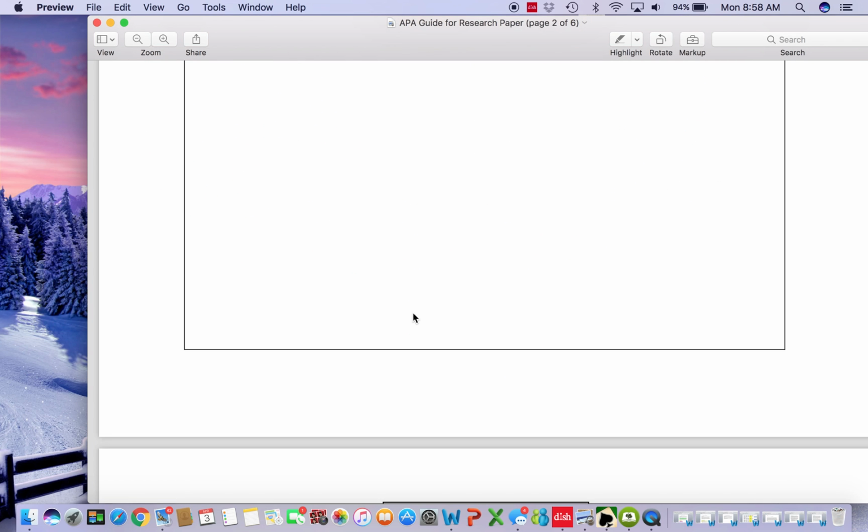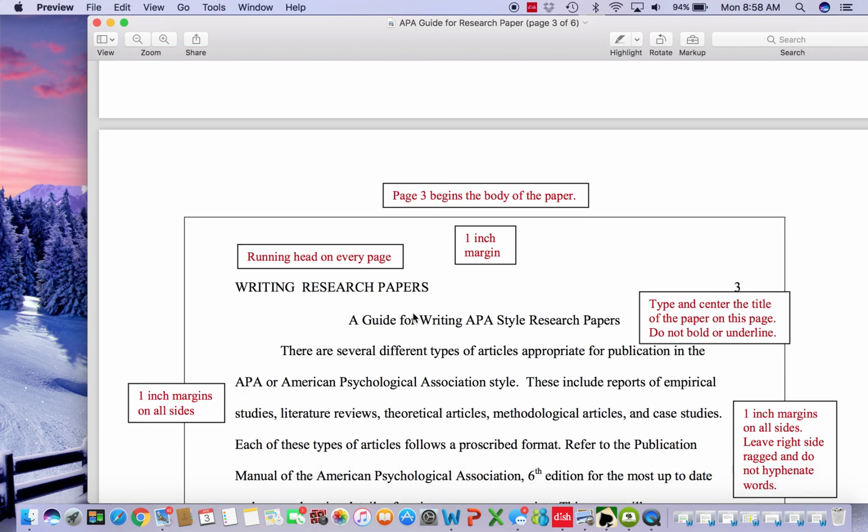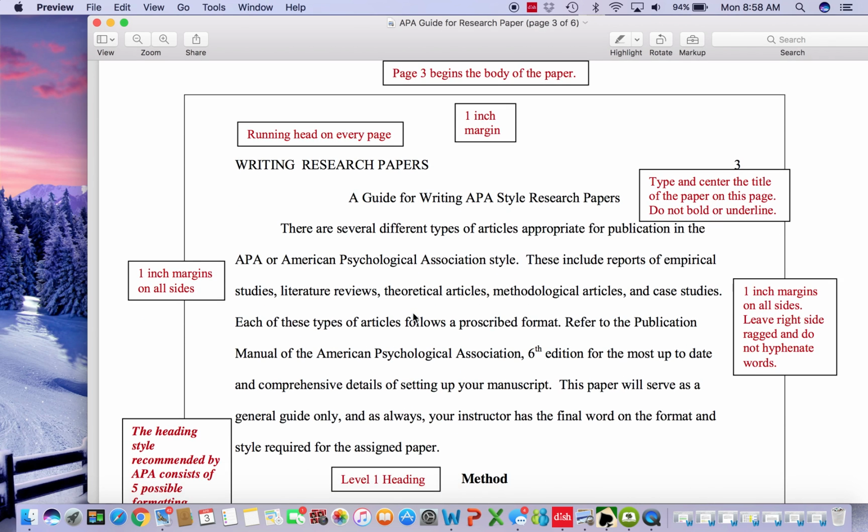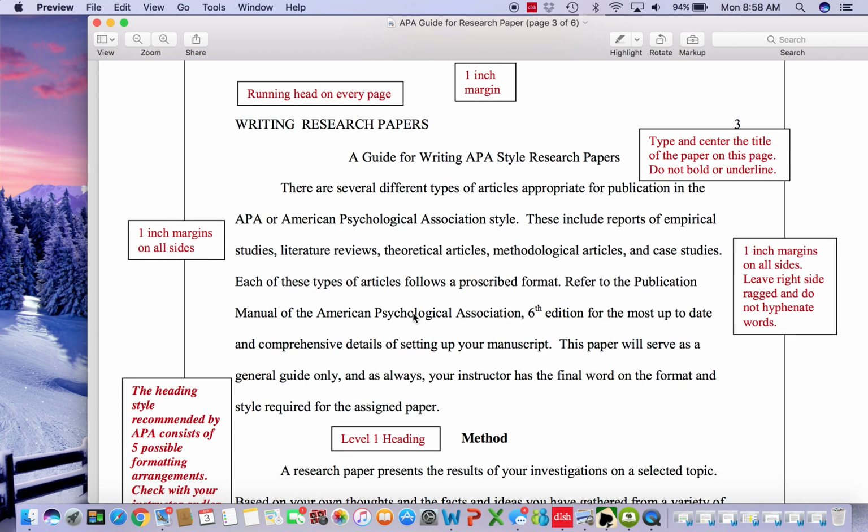Now we go to the body of the paper. This is where your paper begins. It begins with the introduction on page 3. This is the page number that your content pages will begin, page 3. You still have your running head title on every single page and your page number. You will place the title of your paper at the top of this page.